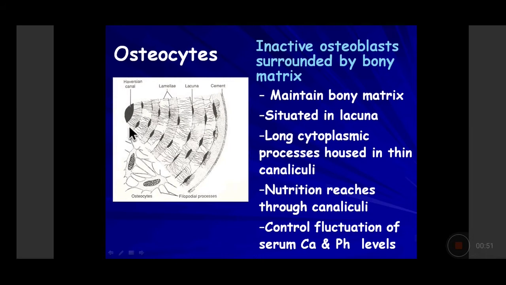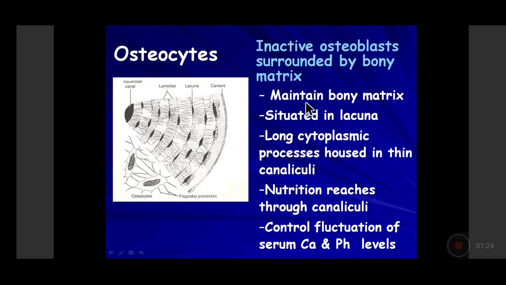So this is the Haversian canal which we can see, and you can see these are the osteocytes which are connected with each other between the lacunae, through the bony cavity, and this is the cement of the bone. These osteocytes have cytoplasmic processes which are called the filopodial processes. Inactive osteoblasts are surrounded by the bony matrix, and they are called osteocytes. They get embedded inside the bony matrix and are present within a lacuna. So these are the osteocytes.